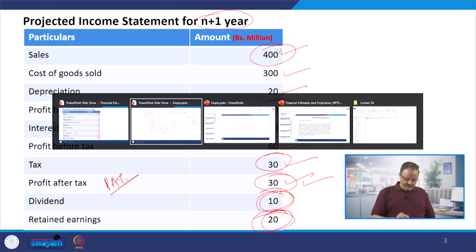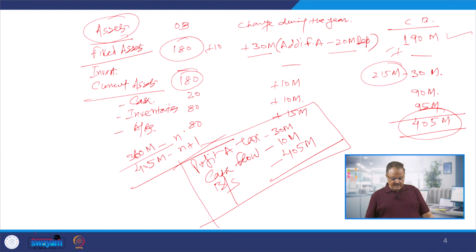And then if you talk about the cash flow position, most of the sales they have done, 400 million sales, so they have generated a profit of 30 million, but 10 millions of the cash they have produced. It means though the 2/3 of the sales are on credit, but still in the first year this kind of performance is also not bad. It means 10 millions of the surplus they have generated.